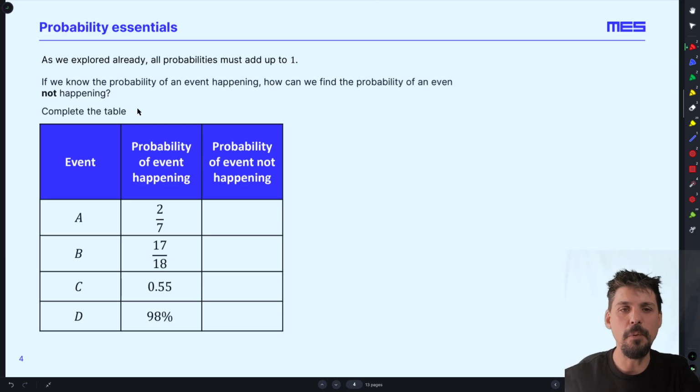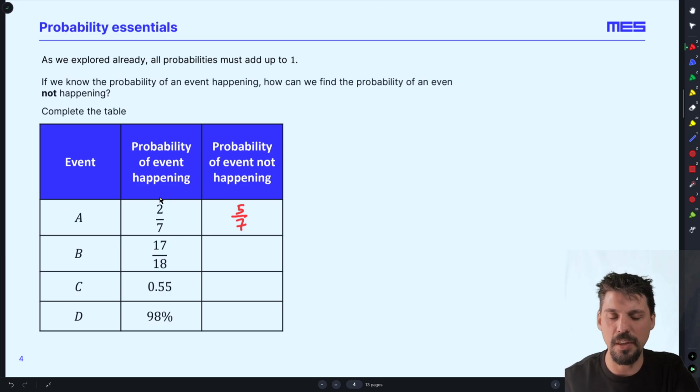So having said that, can we find the probability of an event not happening? Well, very easy. In probability theory, instead of writing out a whole sentence, we tend to use capital letters. So A represents an even number, a red ball falling down the stairs, whatever it is. The probability that A happens is 2/7. The probability of it not happening is 5/7. Why? Because together you will have listed out everything that could have happened. So you should have everything possible out of everything possible. They should add to 1.